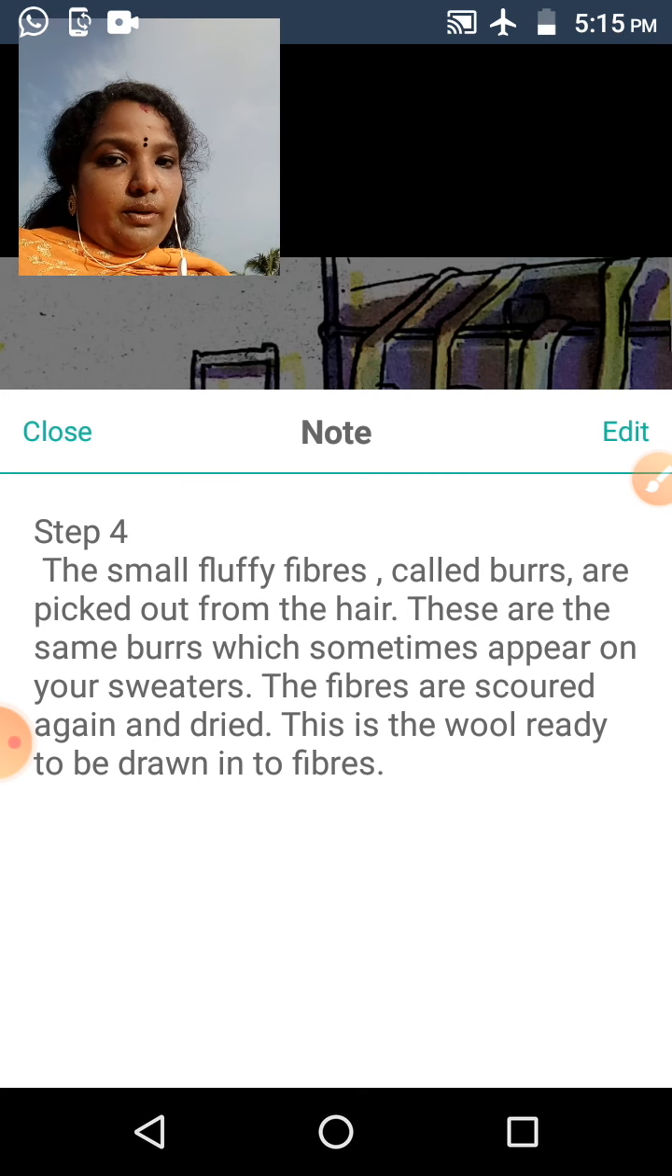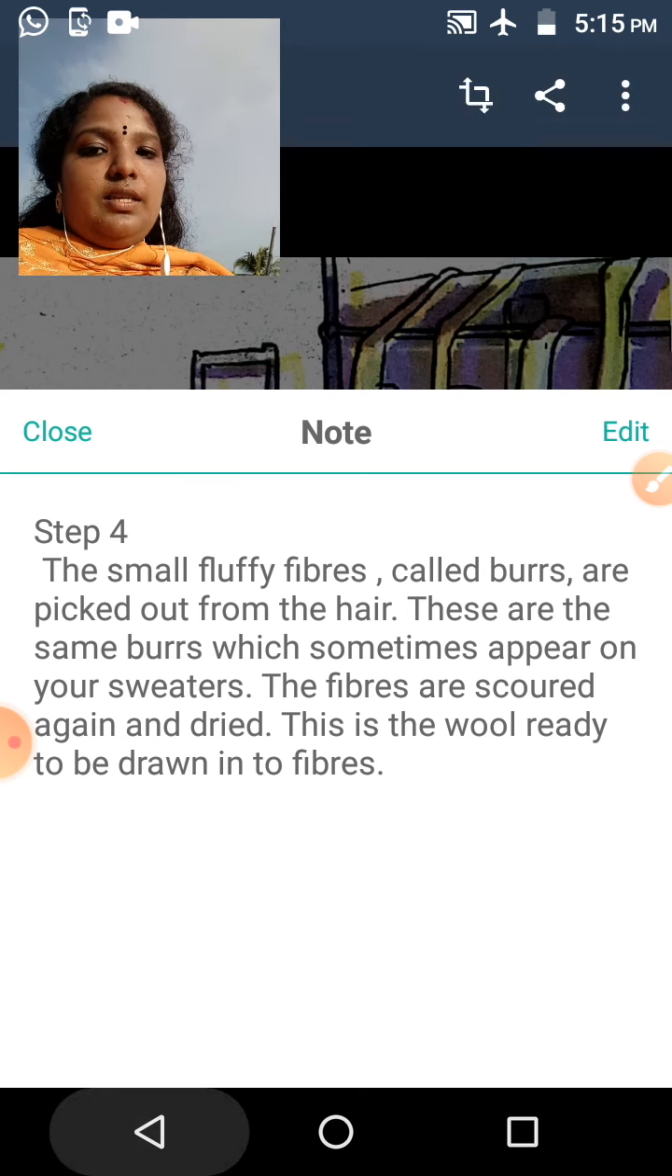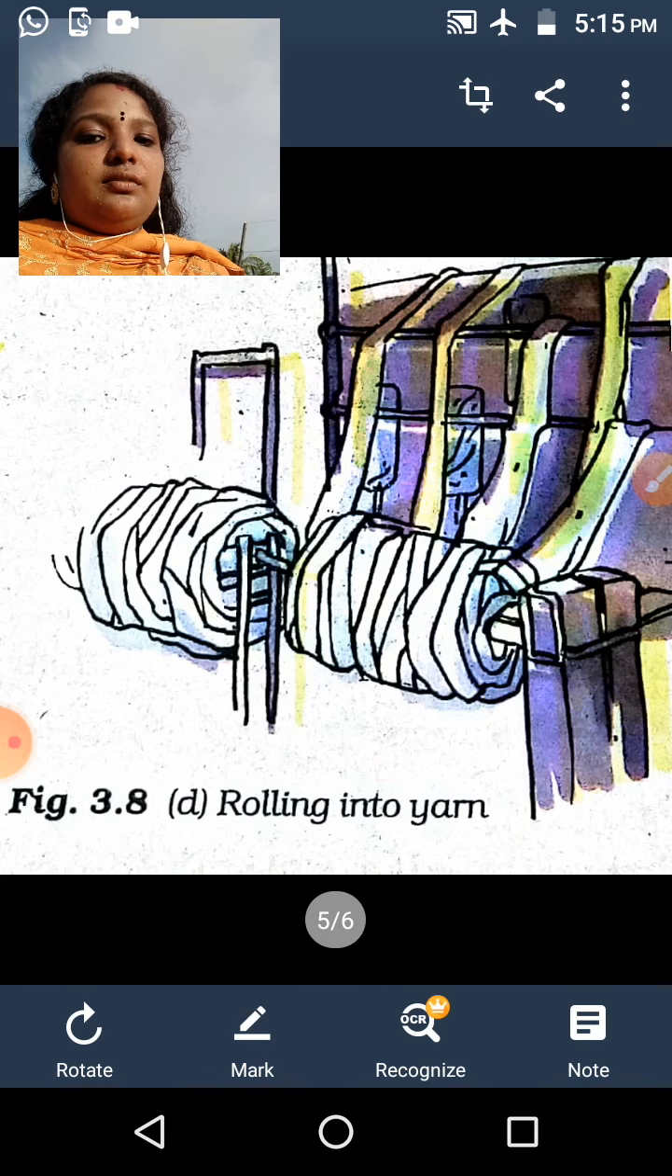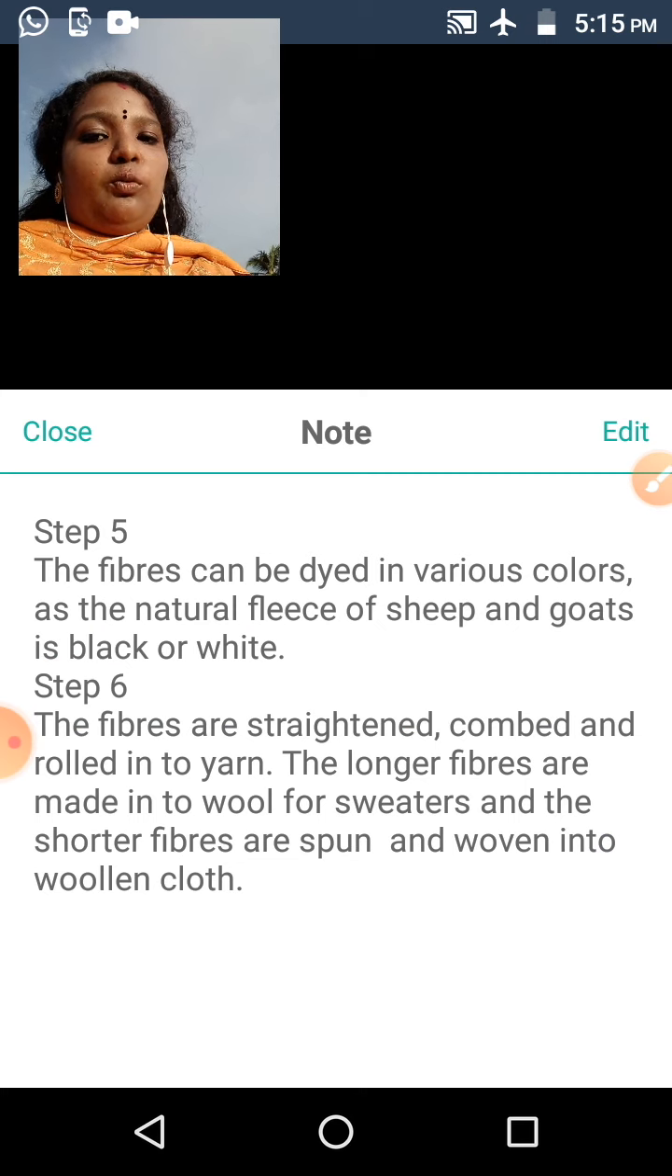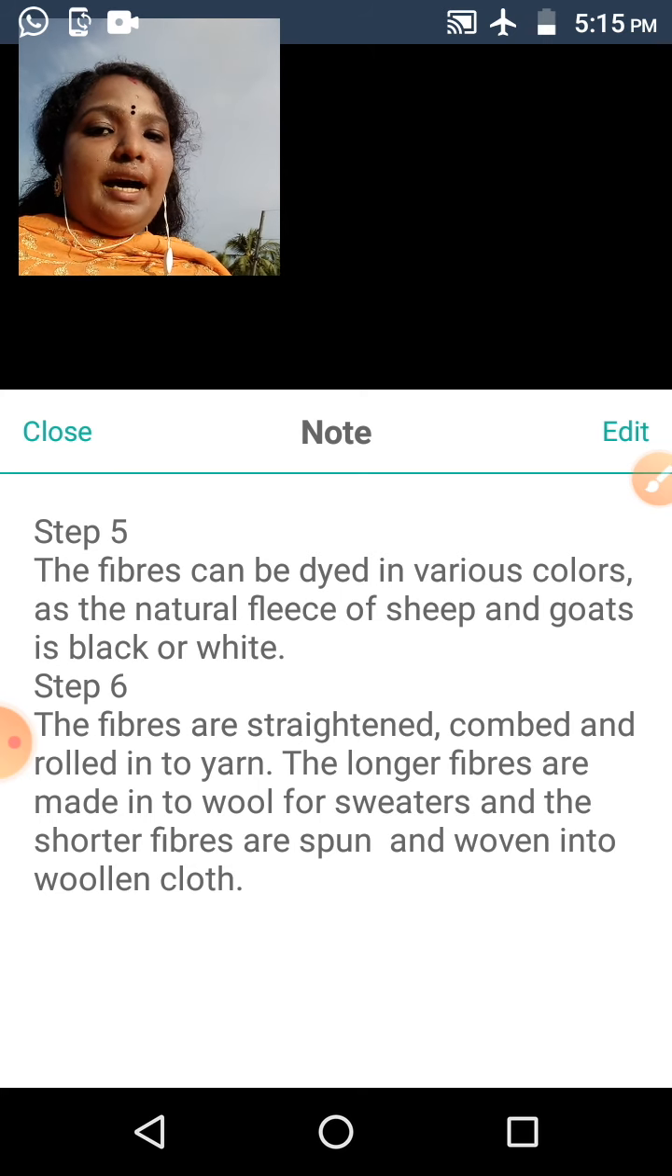Okay. All of you look at that picture, rolling into yarn. Next we move on to the fifth step. The fibers are to be changed into wool. These fibers can be dyed into different colors, various colors. If you want blue, then you can dye blue, or black.